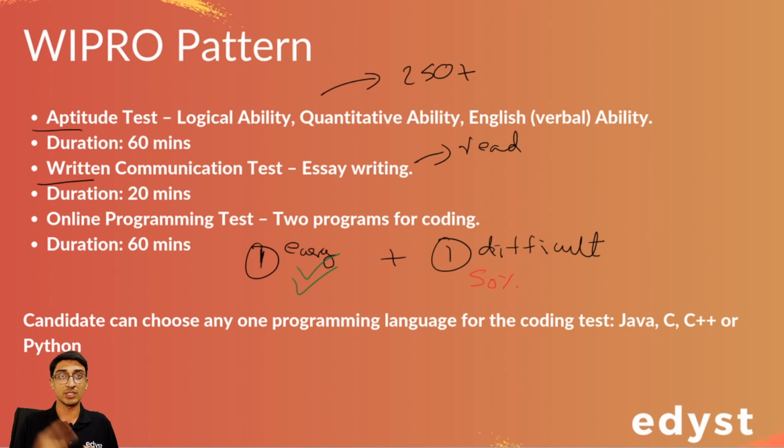So I'll try to do one question in C, one in Java, one in Python, so that each one of you knows how to do it. And do remember that even though I'm doing it in any one of the languages, I will make sure that I am covering the logic. So even if I cover it in Java, the logic will be enough for you so that you can do it in C or Python.